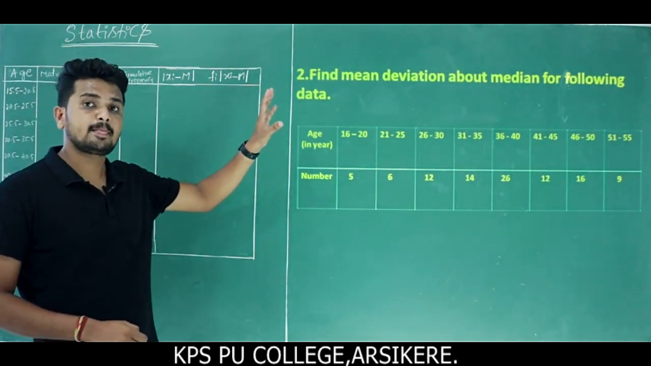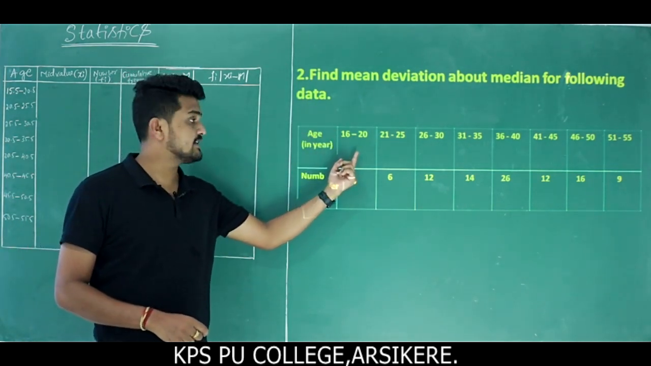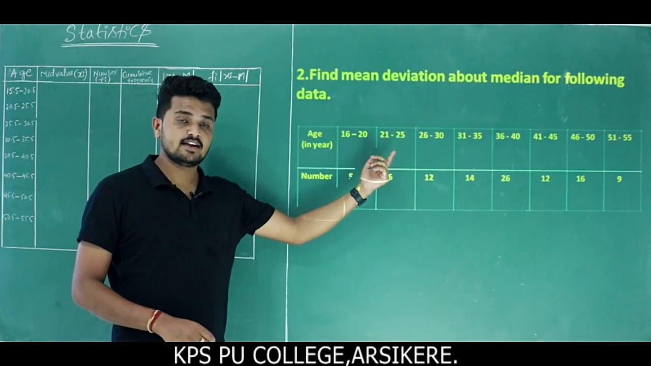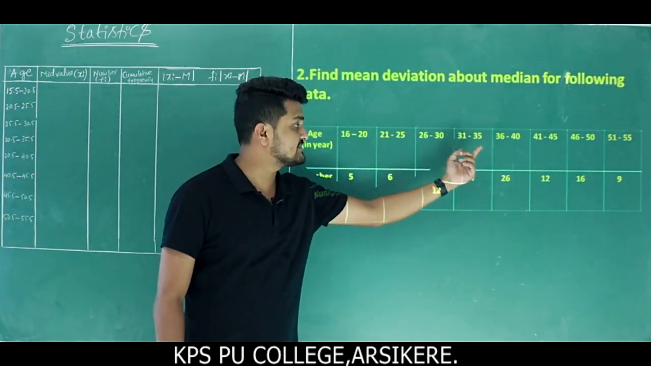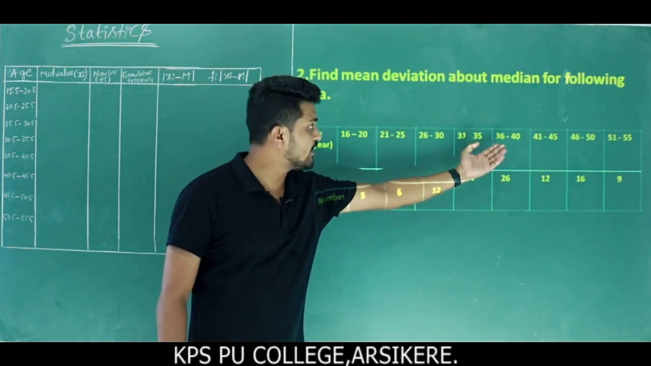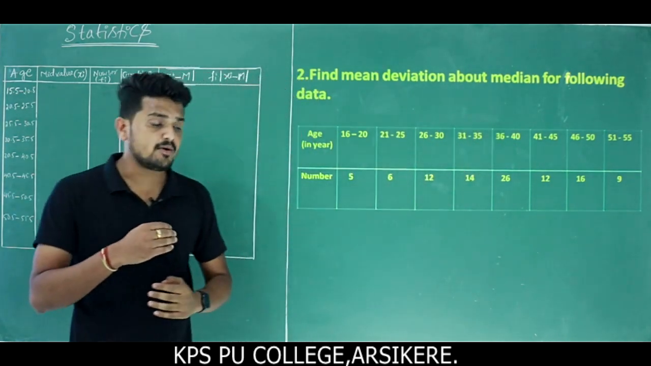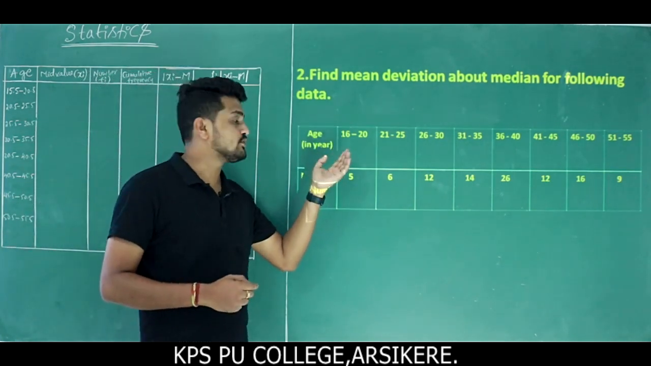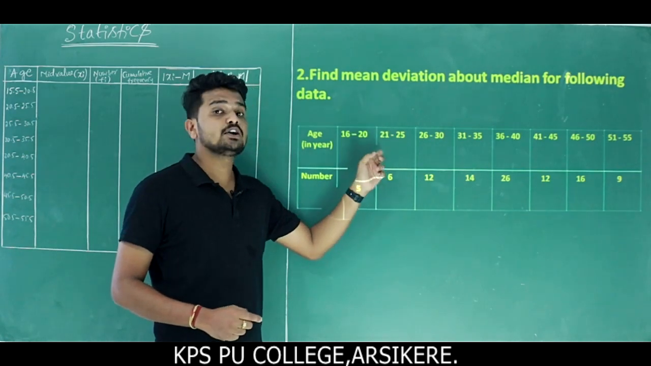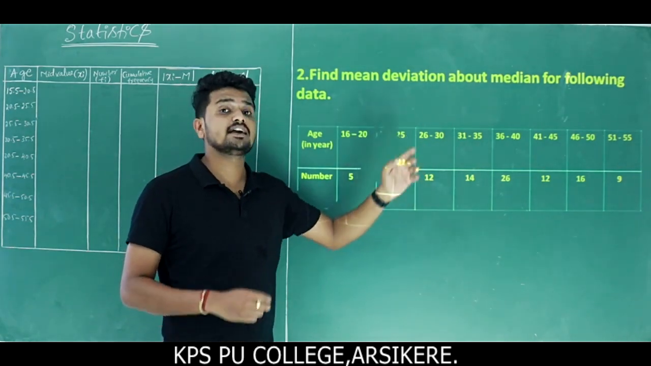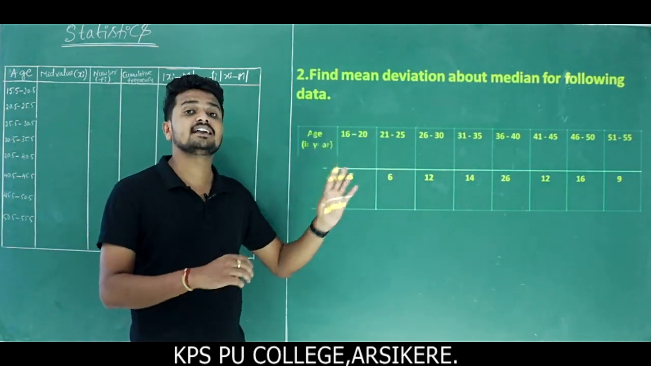It is not a continuous frequency distribution, because in age we have 16 to 20, next one 21 to 25, then 26 to 30, 31 to 35, 36 to 40, 41 to 45, 46 to 50, 51 to 55. If you observe the last problem, it was 10 to 15, next 15 to 20, next 20 to 25, 25 to 30. That is how you have a continuous distribution. But here, observe, there is no continuity.